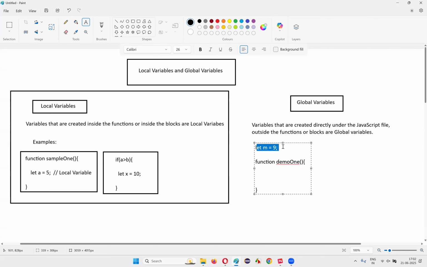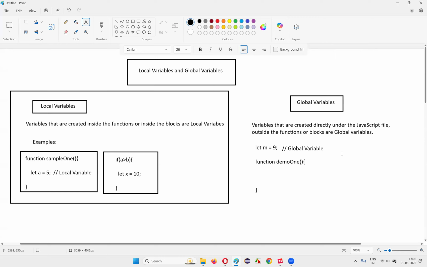This particular variable m is not created inside the function, rather it is created outside the function. So this is a global variable. Directly under the JavaScript file, if you create a variable, that is called a global variable.